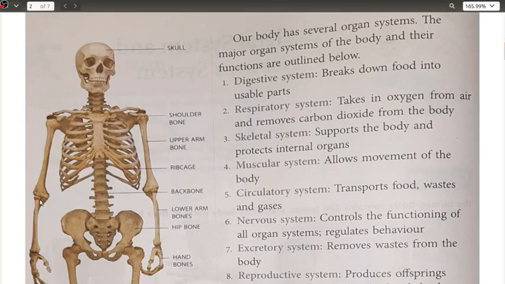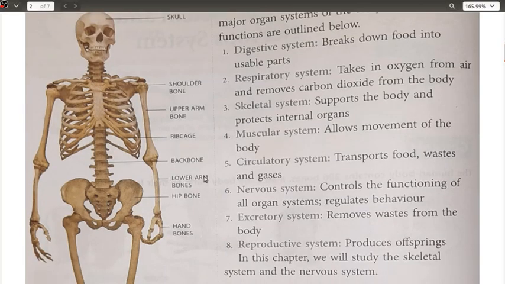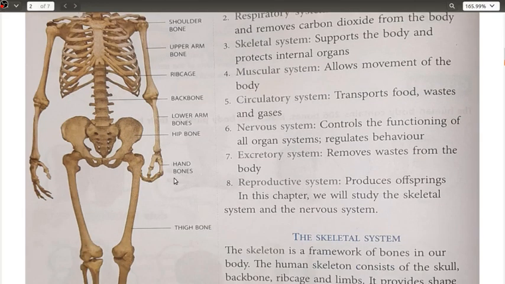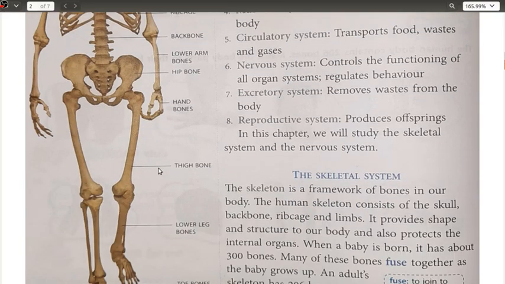Next moving ahead, we have the lower arms, hip bone, where basically our bumps are there. Next we have the hand bones, or wrist bones are also there. Next we have the thigh bones. Now see, this is your upper leg, this is the lower leg. Okay, the thigh bone, this is known as your femur, and femur is the longest bone which is present inside our body. Upper bone and the lower bones of the leg, they are joined together at the knee region.